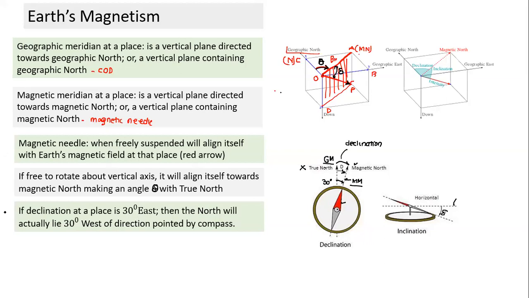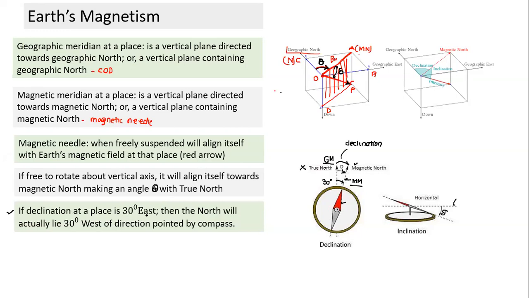Can we do so? Shreya, can you tell me how do you find out? At a particular place, how do I find the direction of true north? True north means geographic north. When declination is given, we know the angle between the magnetic meridian and the geographic meridian. Very good. So that's why you need a map. For every place on Earth, there is something called a magnetic map. It shows what the declination is at a place.